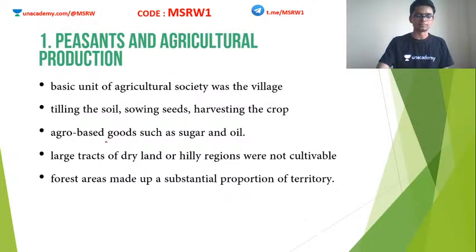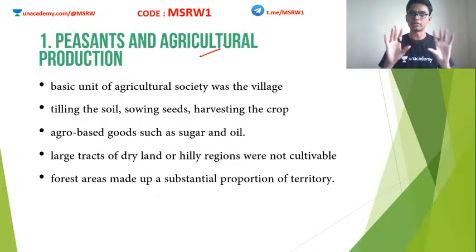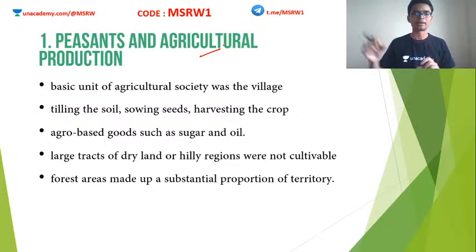Yeah, moving on. Peasants and agricultural production. That is the first topic. The headings are all as per your NCERT textbook only. The points I have taken from the paragraph. I have condensed the paragraph as such.